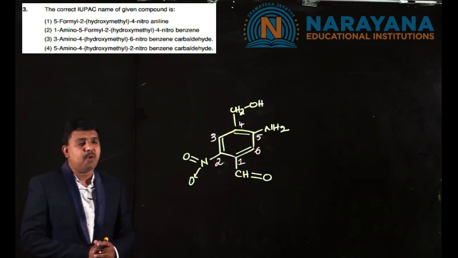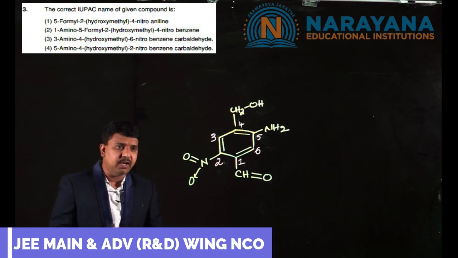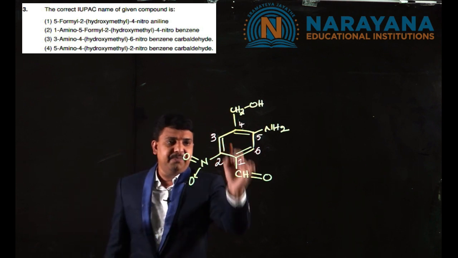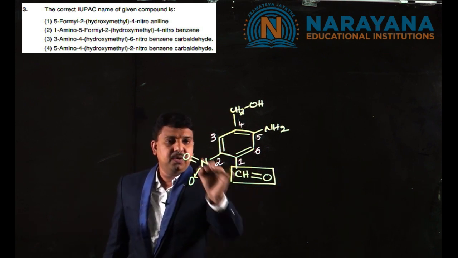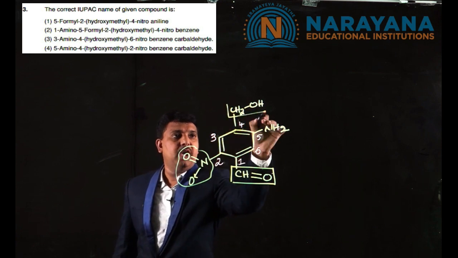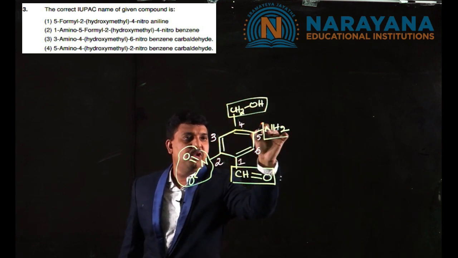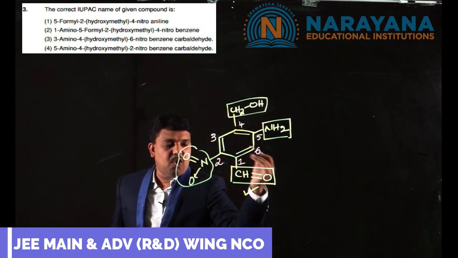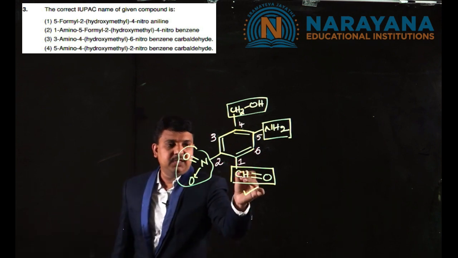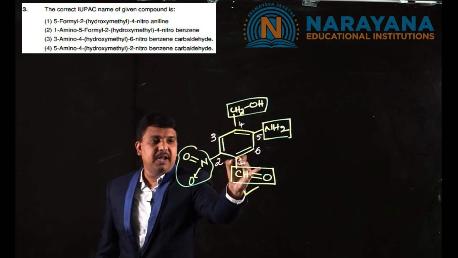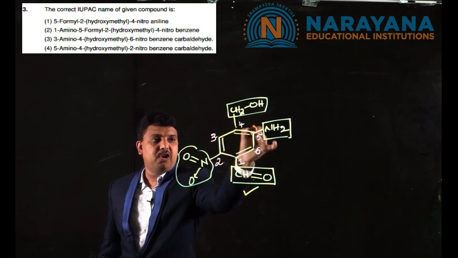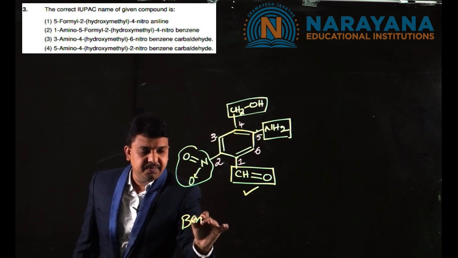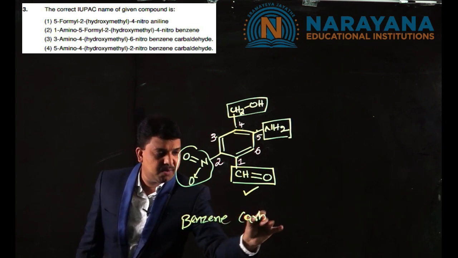The IUPAC name of the given compound. Here the compound is given and they are asking for the IUPAC name. Here on the benzene ring, you find the functional group aldehyde, you have a nitro functional group, you have an alcohol in the side chain, and also you have NH2 amine. But the principal functional group is aldehyde. That's why, keeping this as the suffix, this is marked as carbon 1, carbon 2, carbon 3, carbon 4, carbon 5 and carbon 6. Hence its root word is benzene. It is benzene carbaldehyde.